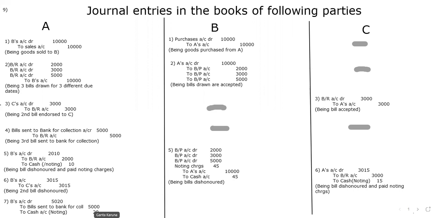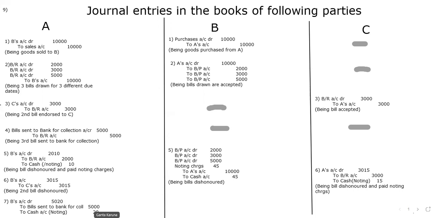So who is the party who accepted? B. That's why in all three cases, just see the fifth, sixth, and seventh, B was on the debit because he is the receiver. We'll return the bill to him. So B's account debit to bills receivable, the bill was with me, and to cash, I have paid for noting charges.